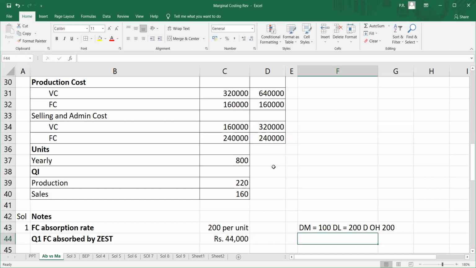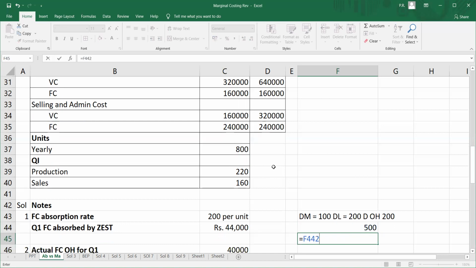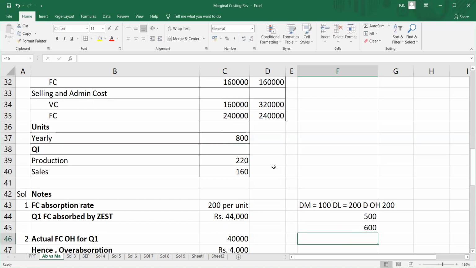It will be 100 rupees of material plus 200 rupees of direct labor plus 200 rupees of overhead. Then I'm hypothesizing. Nothing is given here about material, but I'm just trying to give you an idea. What does this 200 rupees per unit mean? It means that this is my cost. If I am willing to take 20% profits, then I'll add 20% profit to this, so the selling price will be 600 rupees. This is very important because if price is not good, it is difficult to sell. If my costing is wrong, my pricing would be wrong, and it will be very difficult to sell.